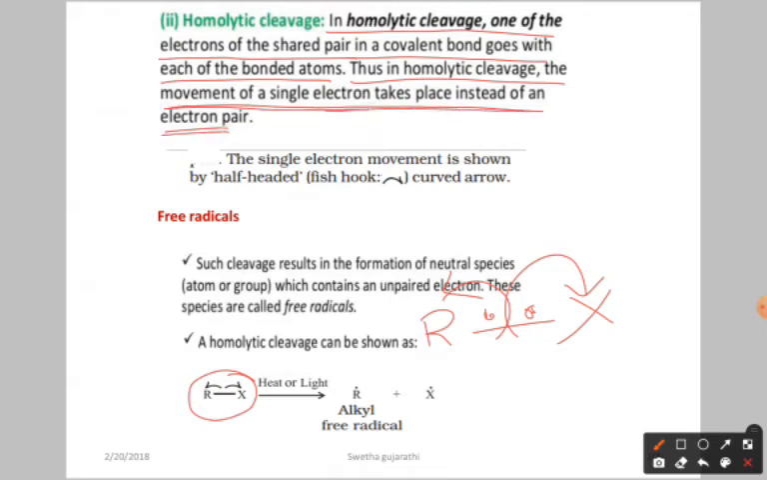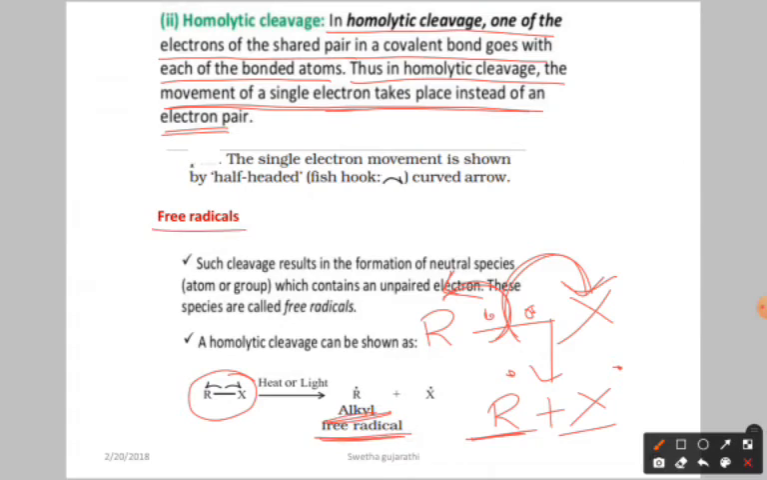Here each atom is taking one electron, so you are going to add a dot here, X dot. Here these are called radicals. These are called free radicals, meaning this is called an alkyl radical, alkyl free radical. So what are free radicals?